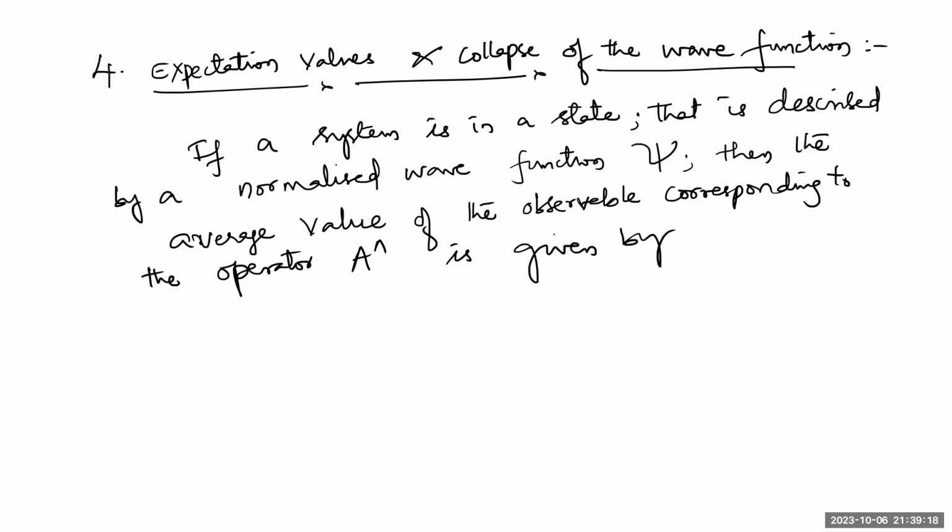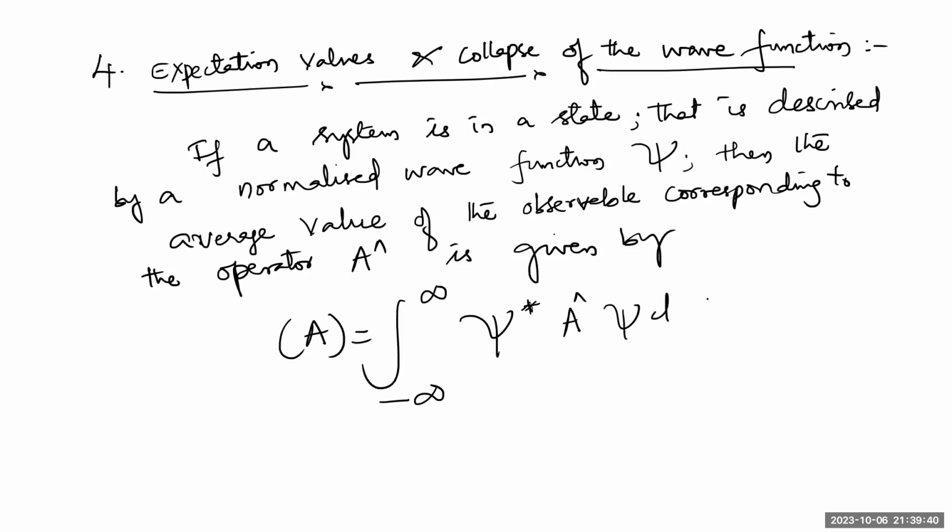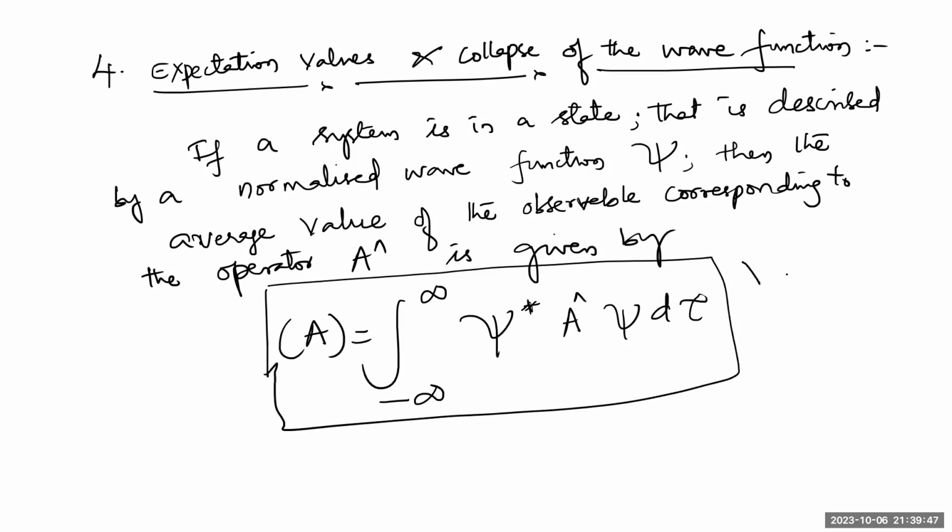That is the most important one. A is equal to the integration from minus infinity to infinity of psi star, then A cap psi, d phi dt. This is the equation to find the average value.